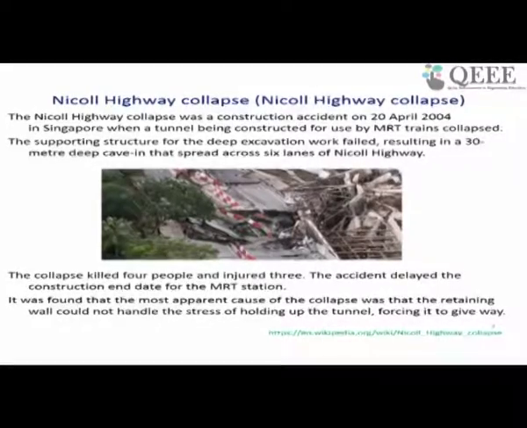The supporting structure of the deep excavation work failed, which caused a 30-meter deep cave-in that spread across the 6-lane Nicoll Highway. It was found that the most apparent cause of the collapse was that the retaining wall could not handle the stress holding up the tunnel, forcing it to give way.